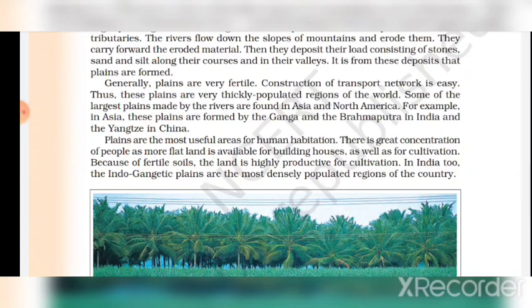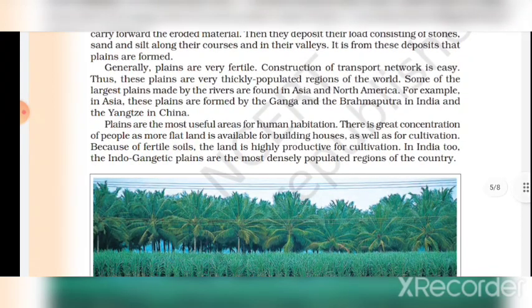The rivers flow down the slope of mountains and erode them. They carry forward the eroded material. They deposit their load consisting of stones, sand, and silt along their courses and in their valleys. It is from these deposits that plains are formed.